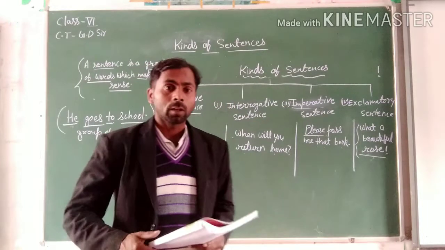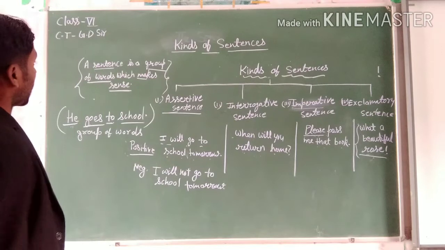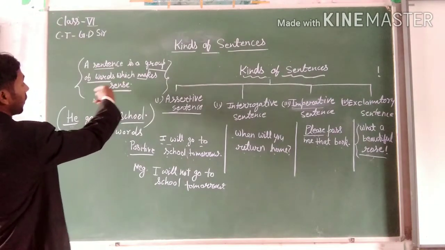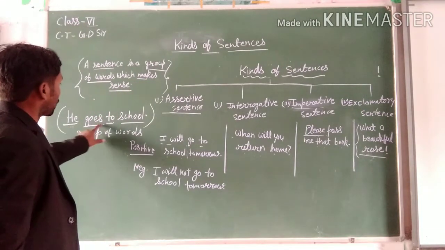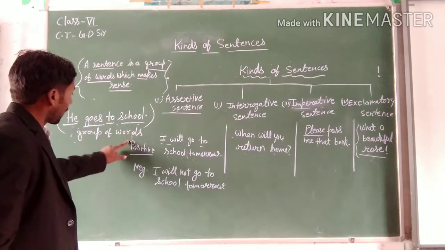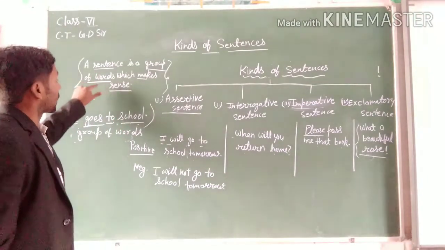Now, today we learned about the kinds of sentence and its definition. The definition is, a sentence is a group of words which makes a complete sense. And you can see here, he goes to school. It is a group of words and also expresses a complete sense. So it will be a sentence.